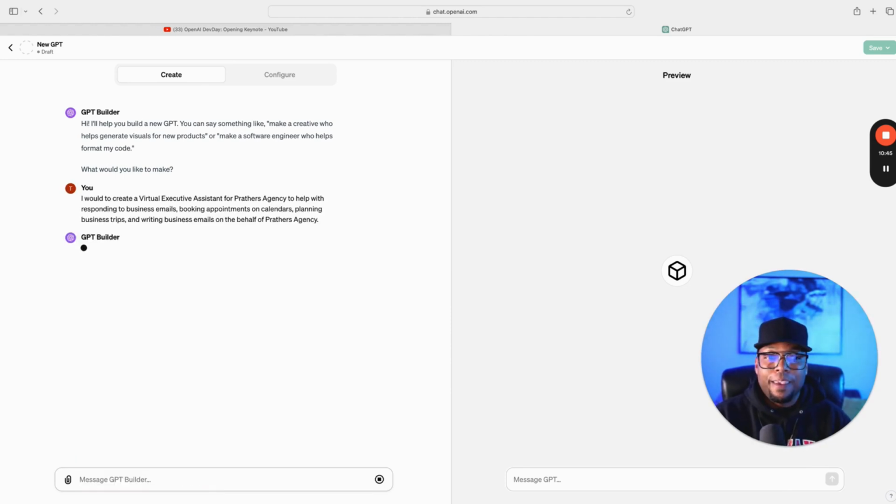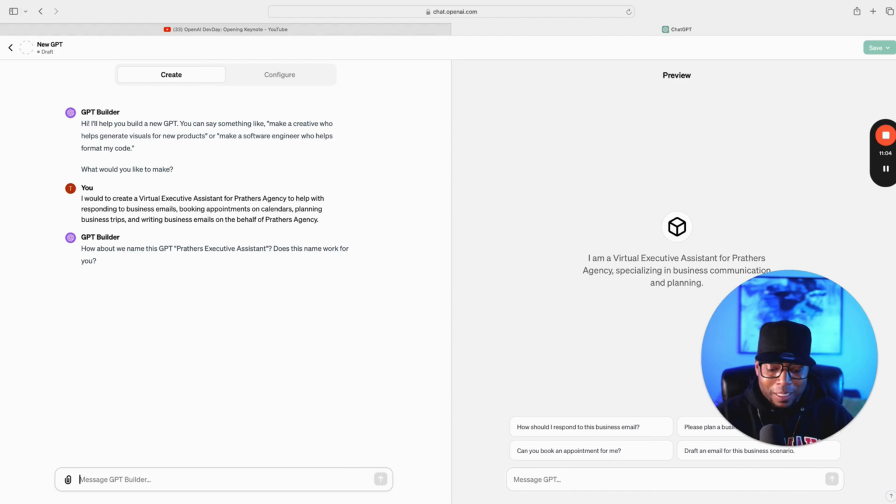Boom. All right, this is real easy and simple. So now it's doing its thing. The GPT Builder is taking heed of what you want it to do. When I first found out about this, I was pretty stoked and pretty excited, so I know some of you who don't know about this will be excited too. All right, so here it is. How about we name this GPT Prather's Executive Assistant? Does this name work for you? Yes, this name works well.